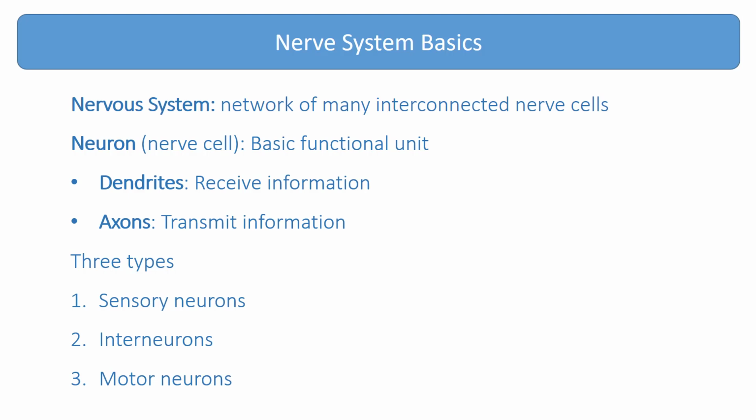Interneurons process the information received by sensory neurons and transmit it to different body regions, communicating with motor neurons at the end of a pathway. Motor neurons produce the suitable organismal responses. The result is a network of interconnected nerve cells that form a circuit. These circuits allow information to be received, processed, and delivered.